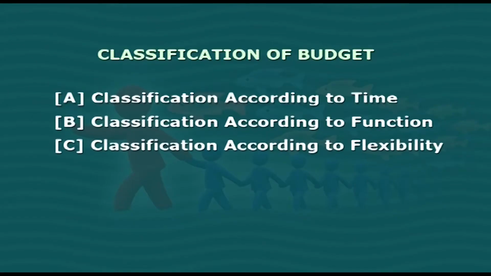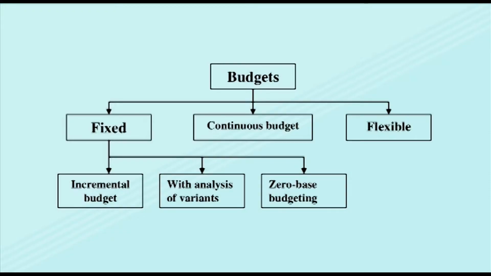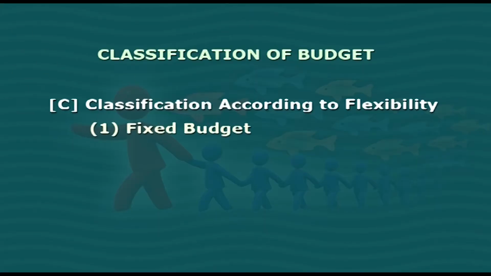Let us look into another classification, that is, classification according to flexibility. According to flexibility, it is divided into different categories. First is a fixed budget. A fixed budget is prepared for a fixed level of activity and a prescribed set of conditions.